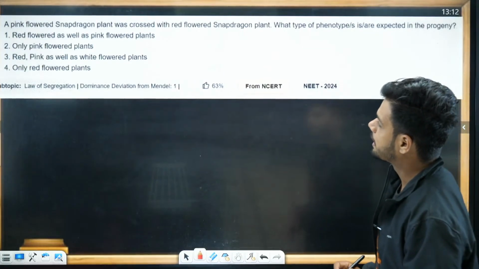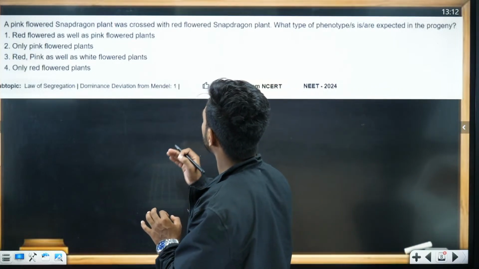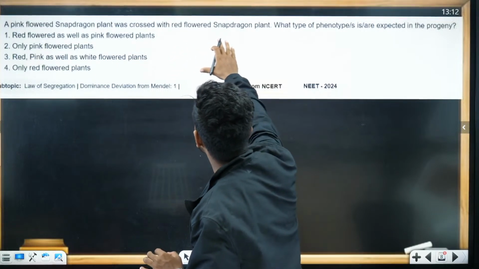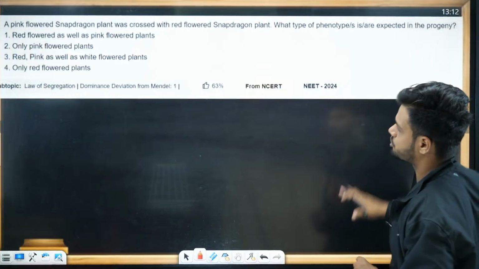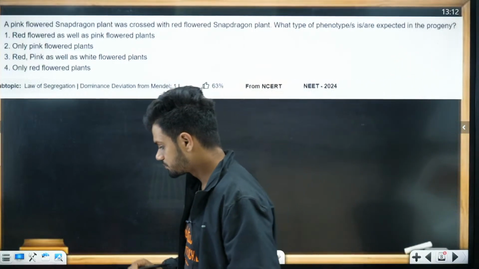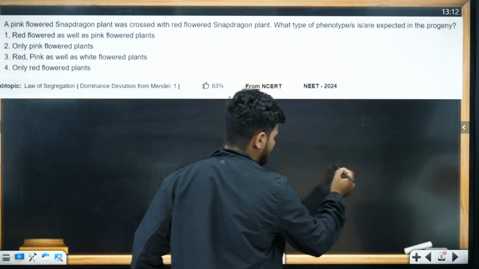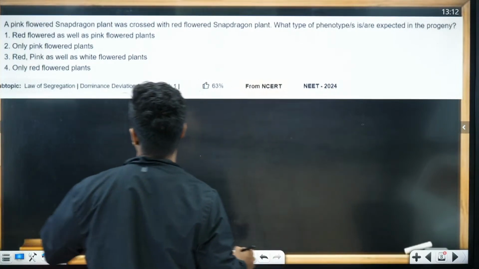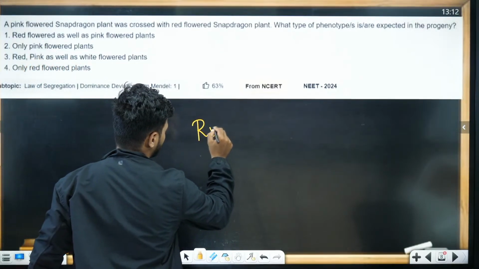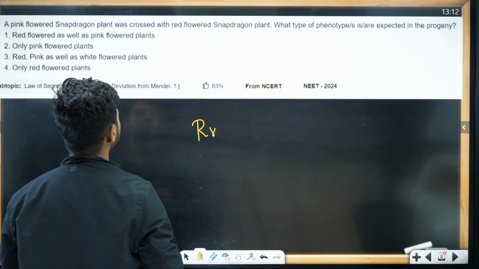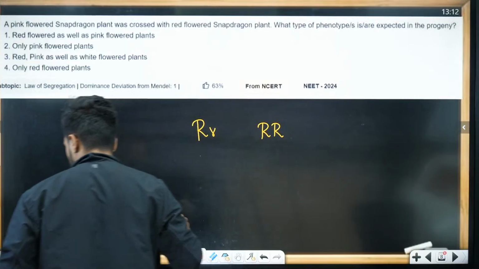Next question. A pink flowered snapdragon plant was crossed with a red flowered snapdragon. What type of phenotype is or are expressed in the progeny? Okay, time starts now, go. While you solve the question, I will also solve simultaneously here. So, a pink flower is capital R, small r. It was crossed with a red flower. Red flower is capital R, capital R.